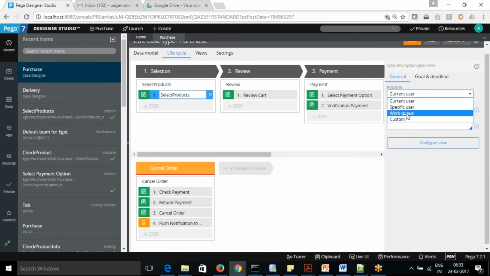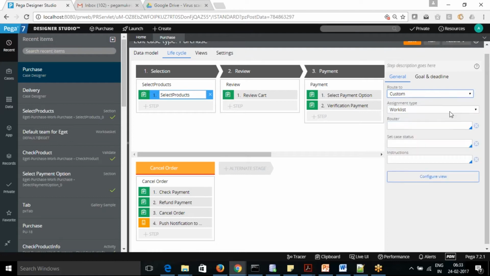Next is work queue. Work queue is nothing but the work basket. If you want to assign the task to any work basket, we can assign it to a work basket. Then custom is a little different.